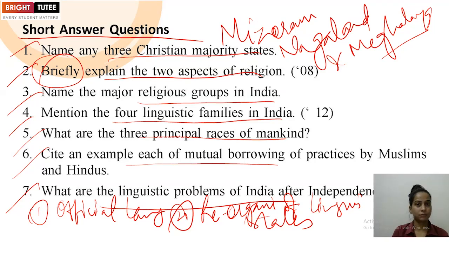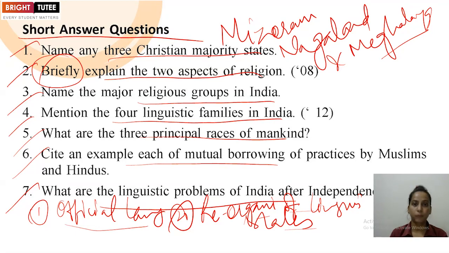Official language, that's why many anti-Hindi protests or anti-Hindi movement started in South India. So you all must be aware about that. And reorganization of linguistic states, how new states were formed where the people belonging to particular linguistic groups were living. Okay. Third one, the minority problem. For the linguistic minority problem, the provision was given in constitution just for their protection.